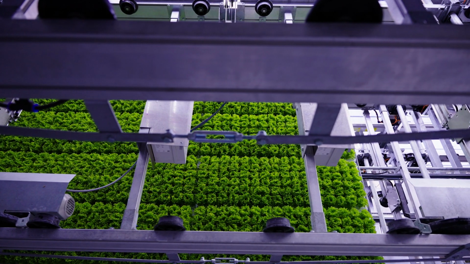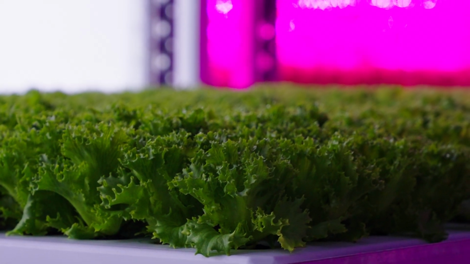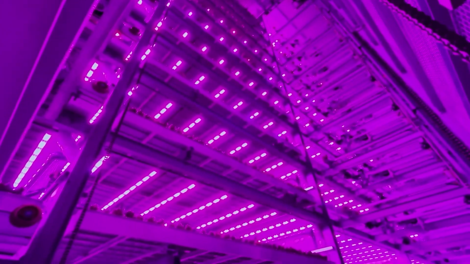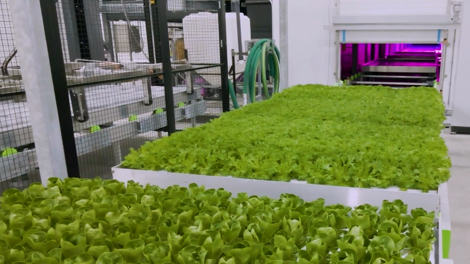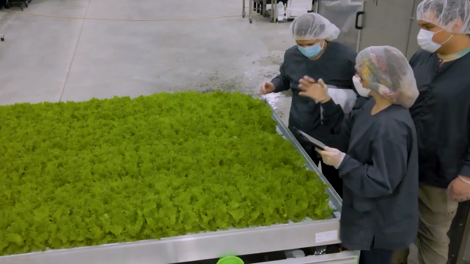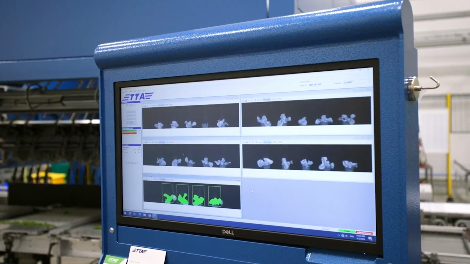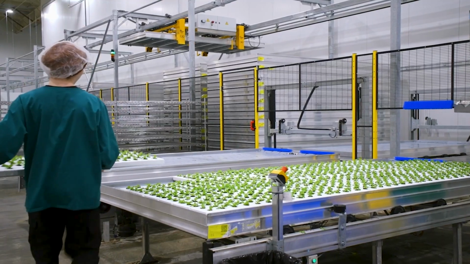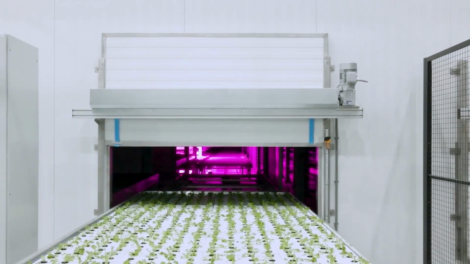In my function, what we're trying to figure out is really how can we break down our inputs of our system so we can understand what the plant really needs in order to grow as fast and unconstrained as it can, so that you're creating stress purposefully, but not by accident, and really allowing the plant to grow as fast as it can. The way we go about doing that is by running basically multi-arm bandit trials at scale. And so we will have a hypothesis and we will run kind of laddered iterations and simultaneously evaluate those crops to determine whether our hypotheses are correct and really to what extent they are.